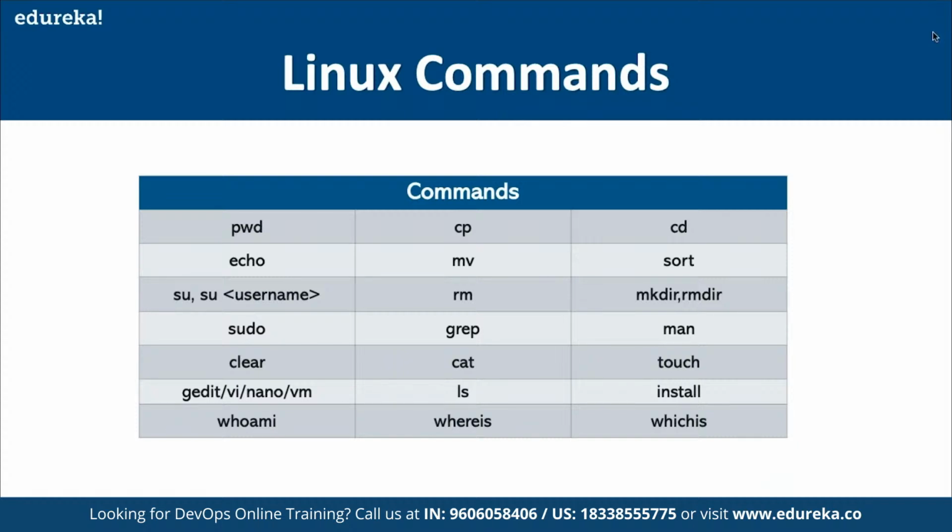So let's say we are going to make use of pwd. Pwd refers to present working directory. Now, if we are unsure which directory we are currently working on, then we can use pwd. If you type in pwd, we would be able to see the current directory that we are working on. And now if we want to change our path, then we can do that by using the cd command.